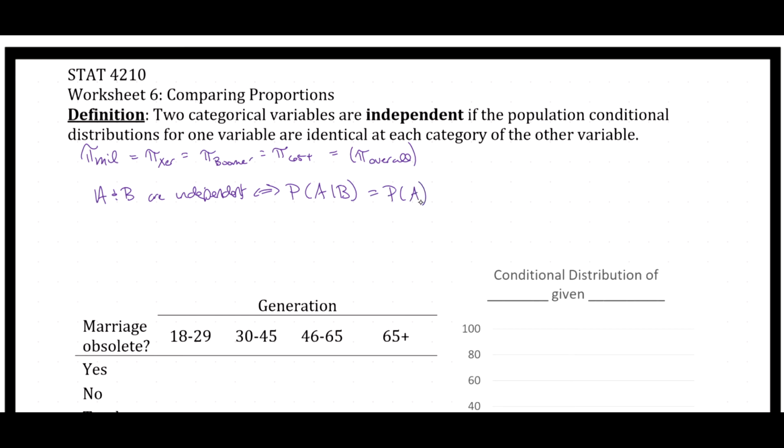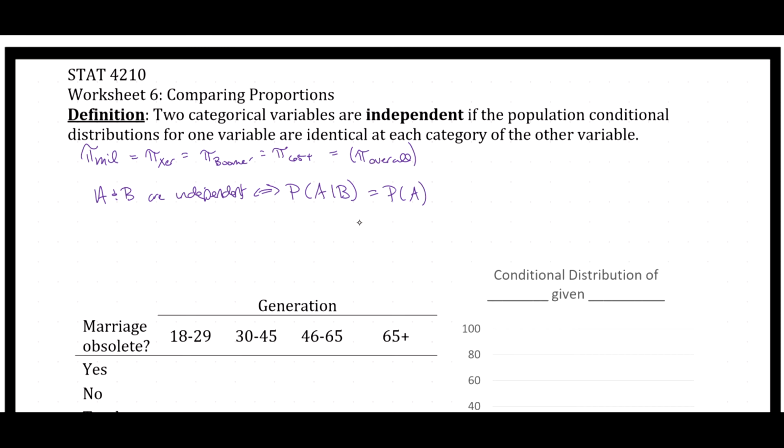So what does that mean? Well, A and B are events. So that would be like flipping a coin and rolling a die. So if we flip a coin and if we roll a die, those are two independent events, because what happens when we flip a coin doesn't influence what happens when we roll the die, and vice versa. So what this notation says, the probability of the outcome on A given the outcome of B, that's just the probability of A.